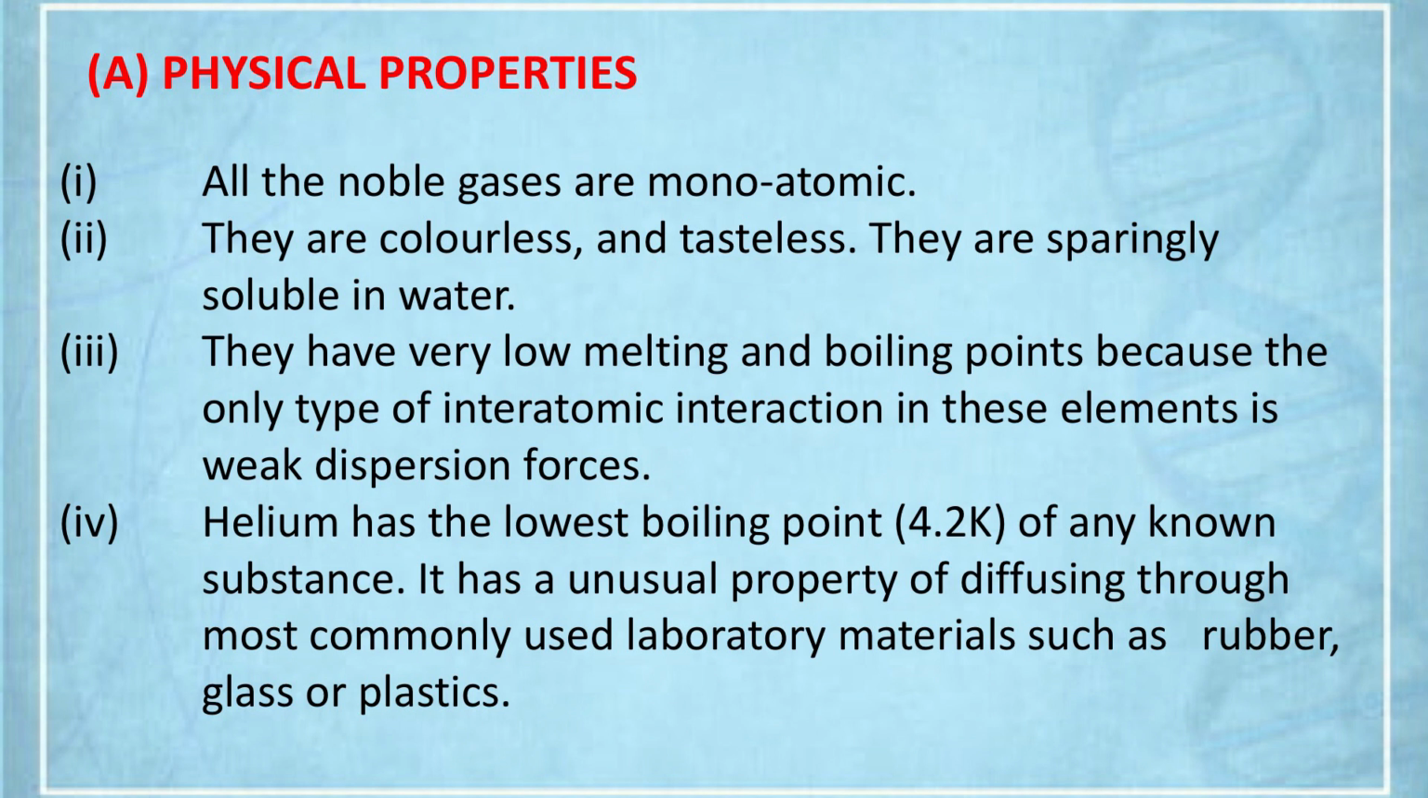Helium has the lowest boiling point, whereas xenon has a very high boiling point. Why do the boiling point and melting point increase down the group? Can you answer, students? This concept we have discussed so many times. Yes, helium has the lowest boiling point because of very weak intermolecular forces of attraction. As the size increases, van der Waals forces of attraction increase, so the melting point and boiling point increase down the group.